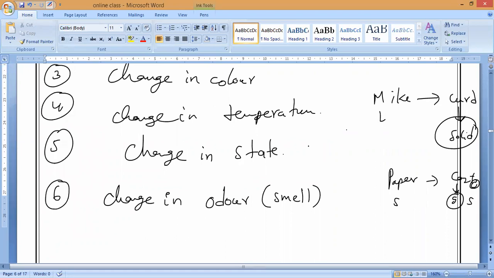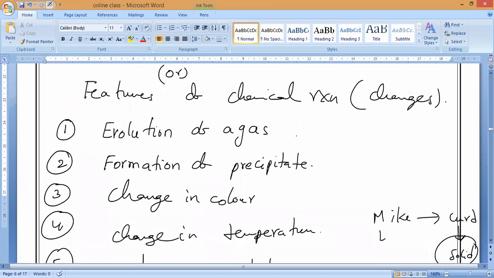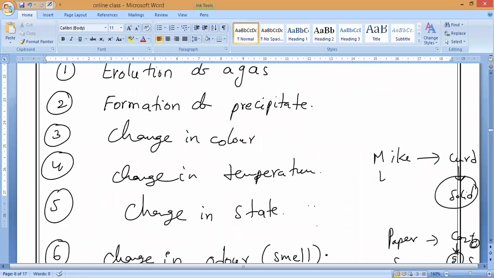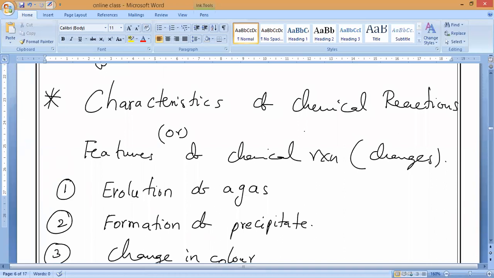Any doubt in this? You can ask. Everybody clear? So in our next class we will study the characteristics one by one: change in color, evolution of gas, formation of precipitate, change in temperature, change in state, change in odor. Everything we will study clearly with the help of examples.